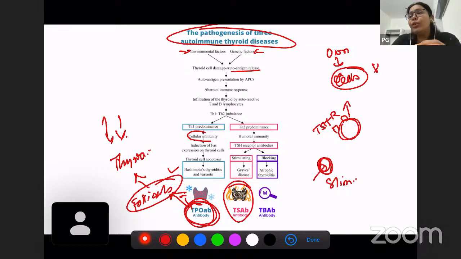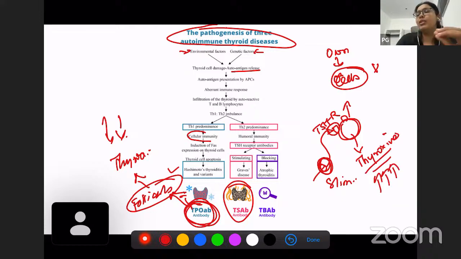These autoantibodies mimic thyroid stimulating hormone and stimulate this receptor, which in turn produces more and more thyroxine. So an increase in thyroxine will be there.